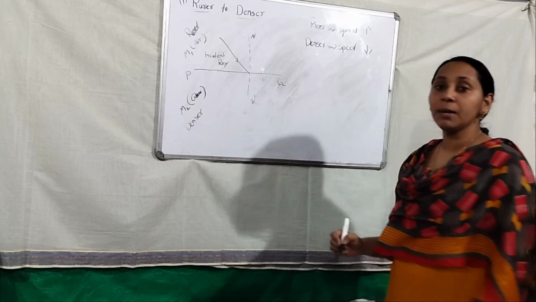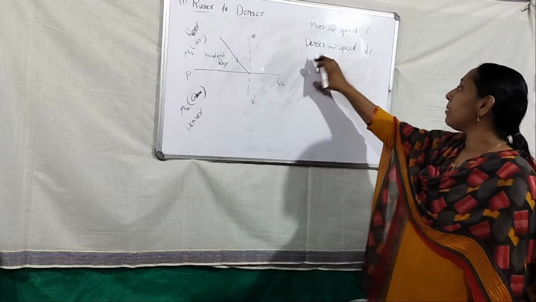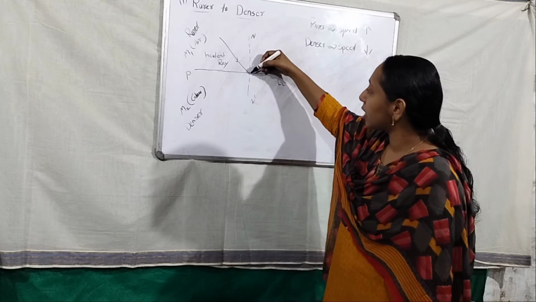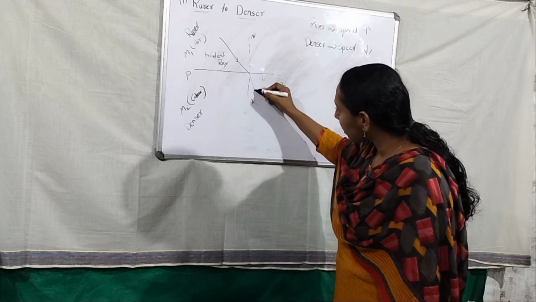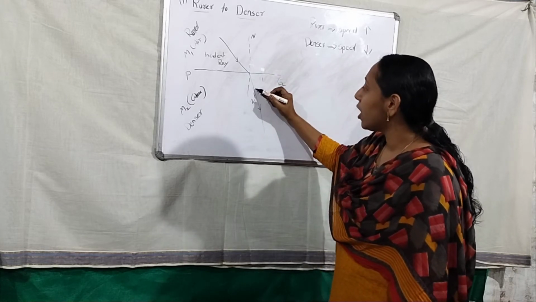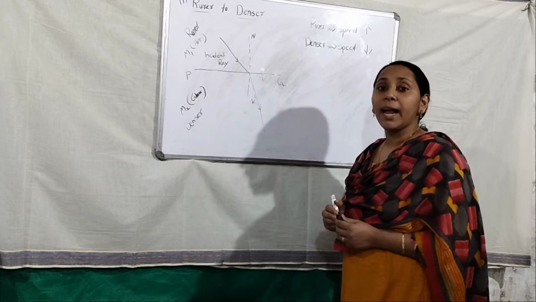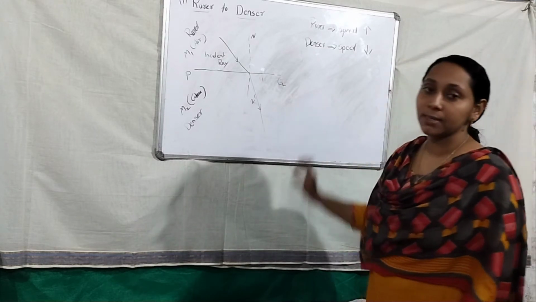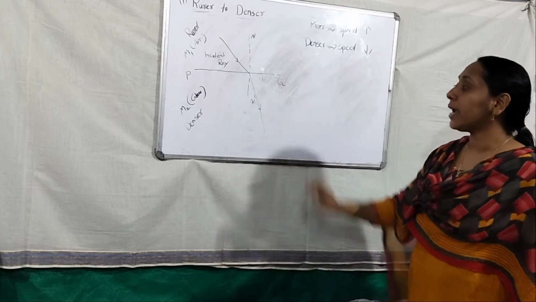The high speed light ray touches the boundary and enters the denser medium, so the speed decreases. That means the direction of the light ray is towards the normal. So the light ray is bent towards the normal in this particular case, because from rare to denser, the speed of light decreases.